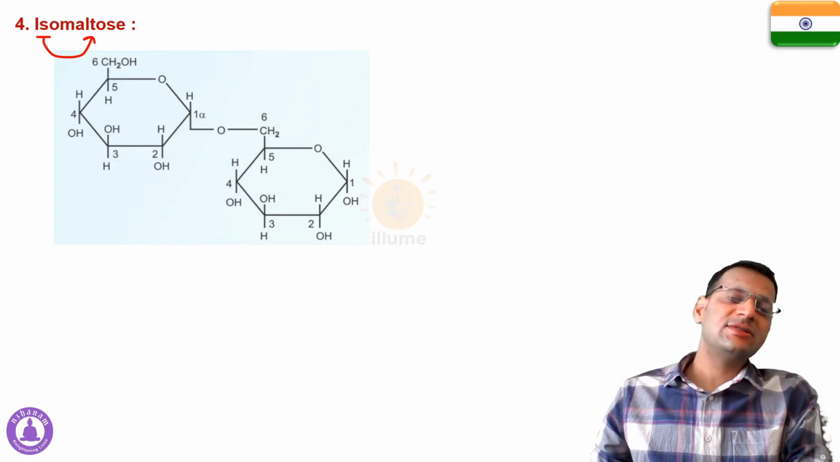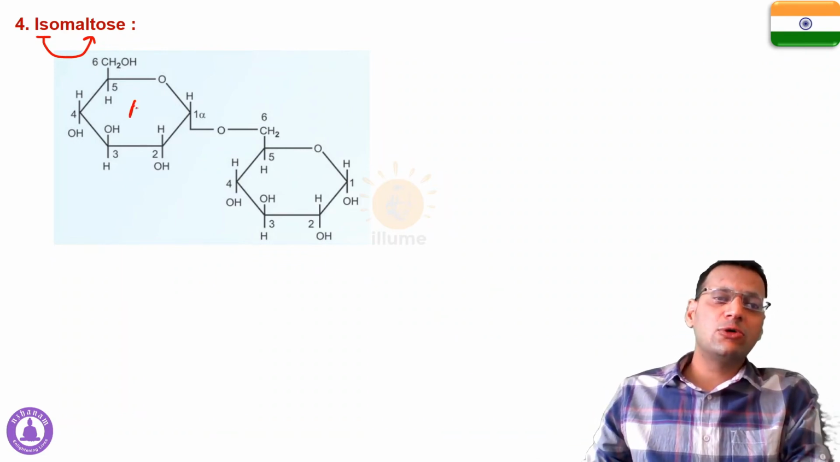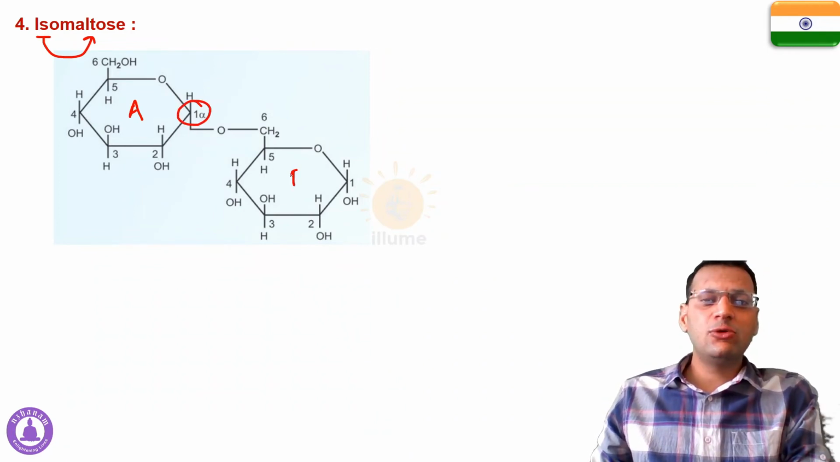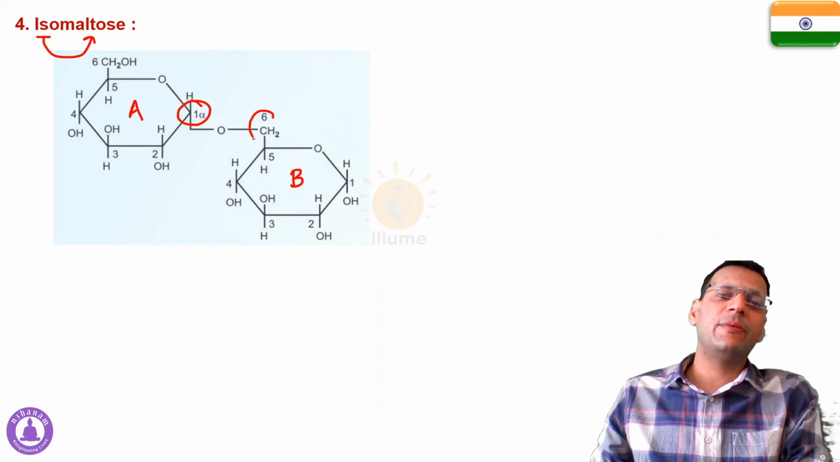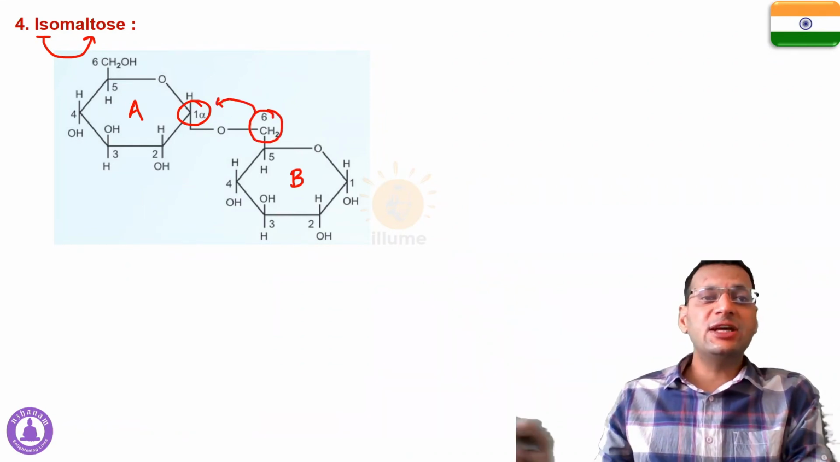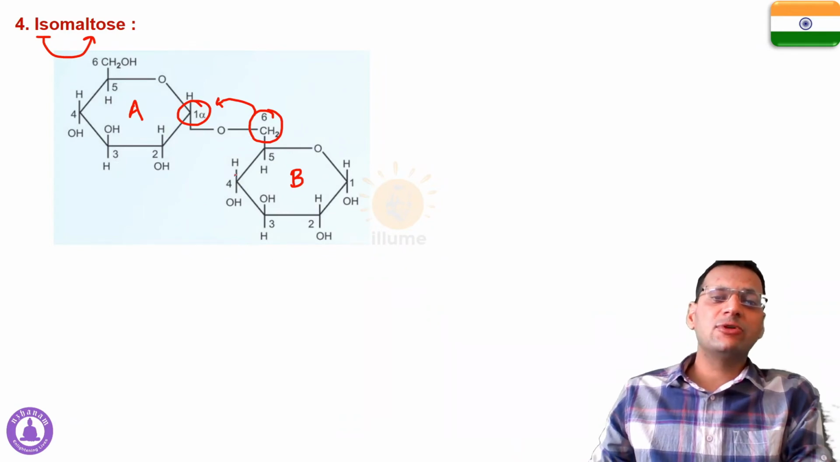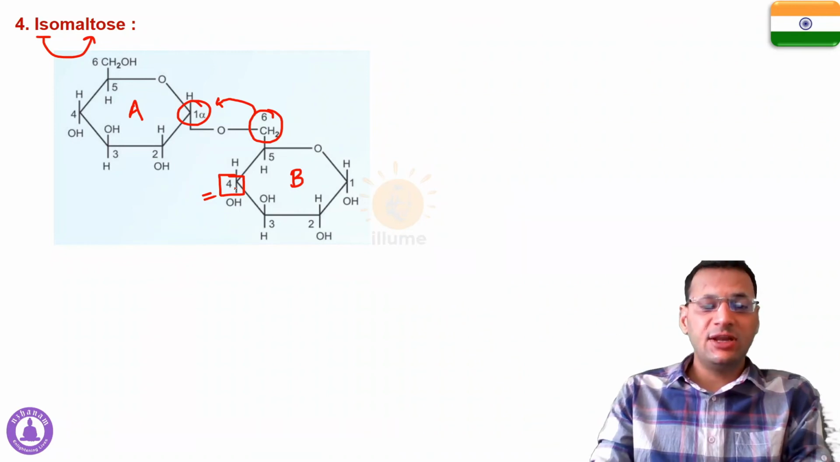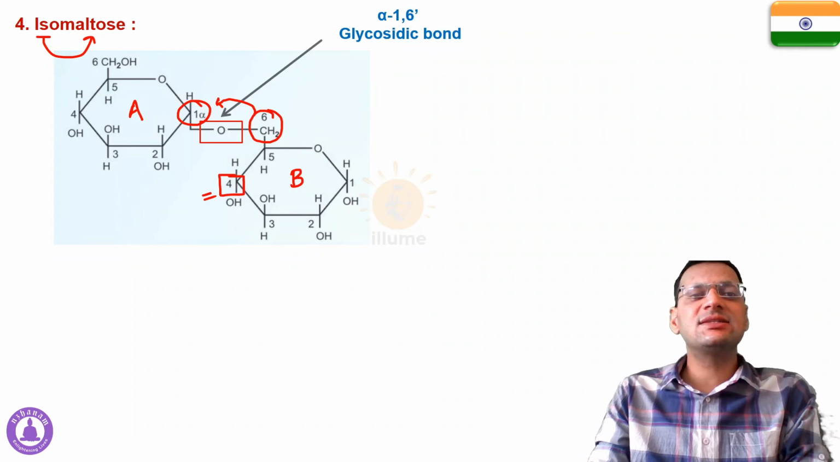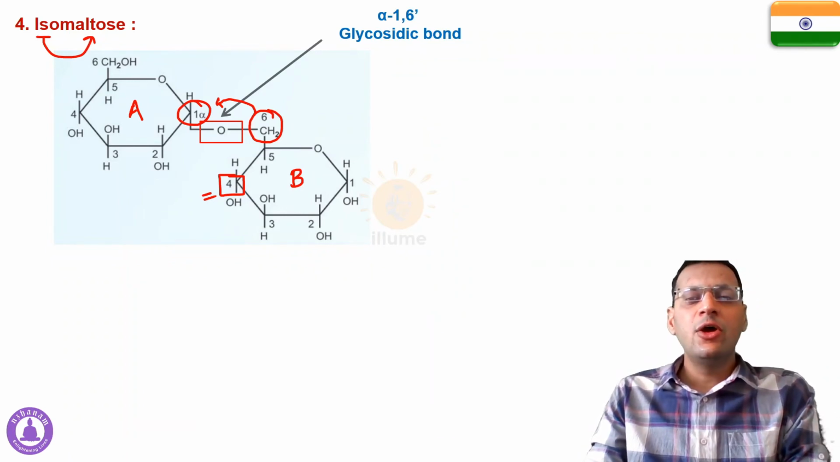Now what is the difference? In the first glucose molecule, the first carbon is involved, and in the second glucose molecule, the sixth carbon is forming the bond with the first carbon of another glucose molecule. In the case of maltose, the fourth carbon was involved, but in the case of isomaltose, the sixth carbon is involved. That's why the bond is called an alpha 1,6 glycosidic bond.